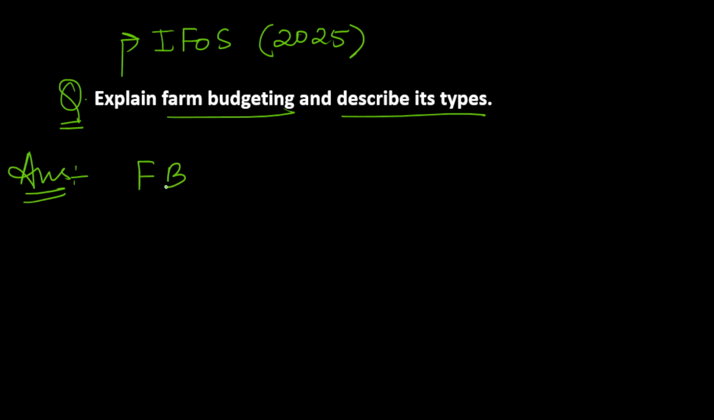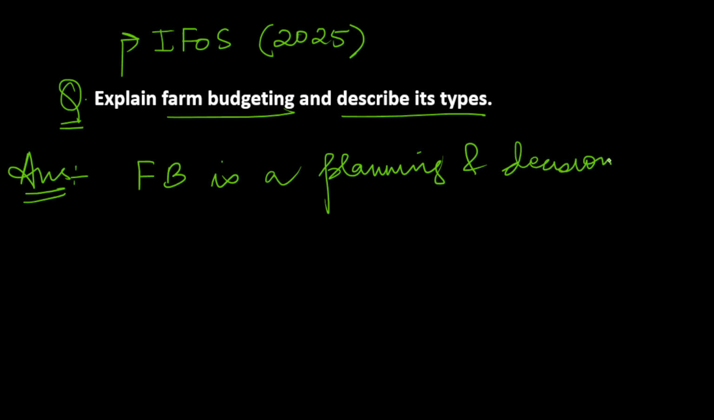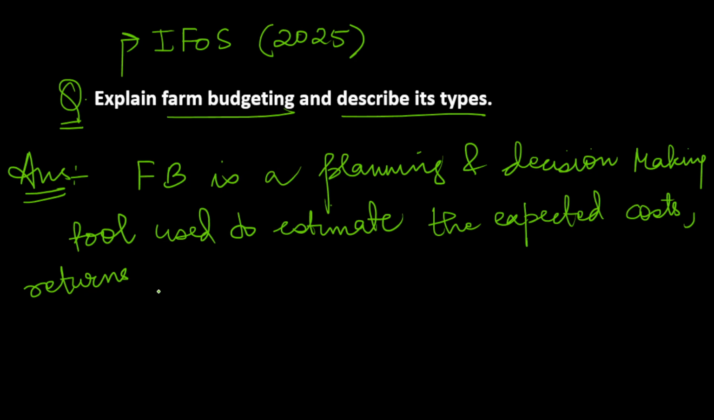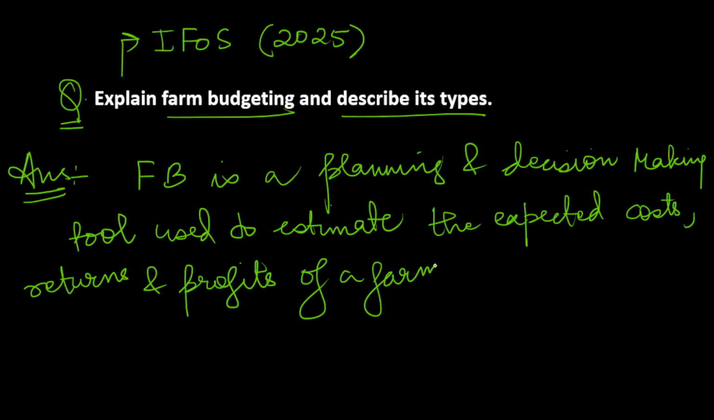So farm budgeting is a planning and decision making tool used to estimate the expected costs, returns and profits of a farm enterprise before it is undertaken.